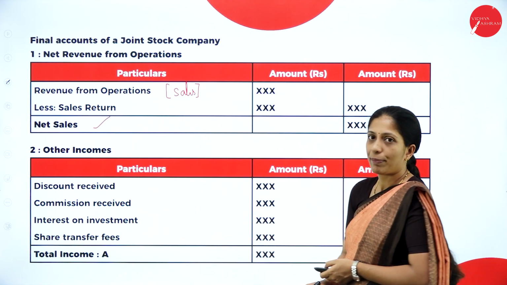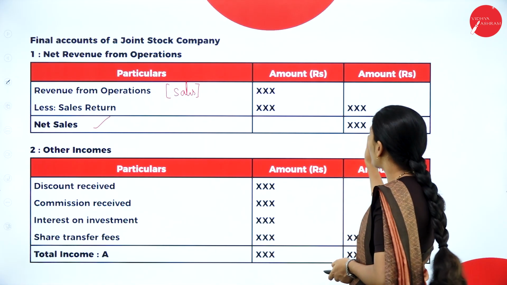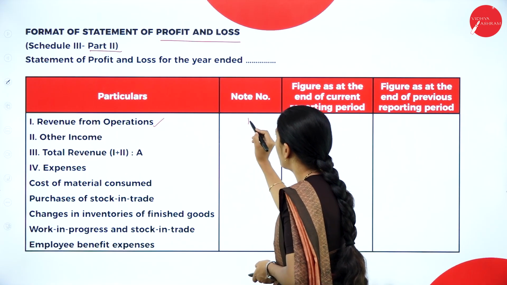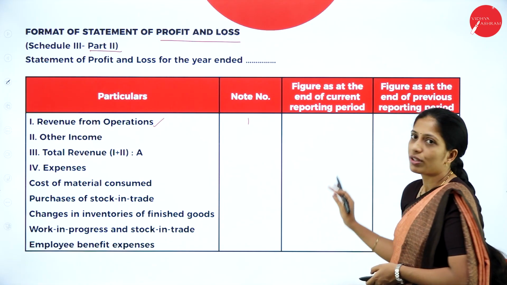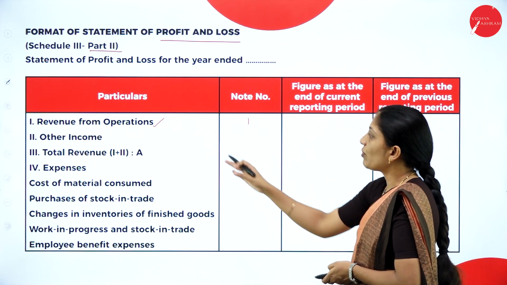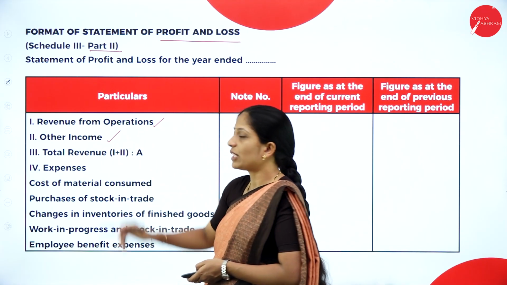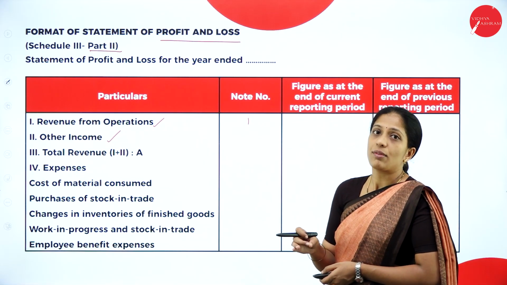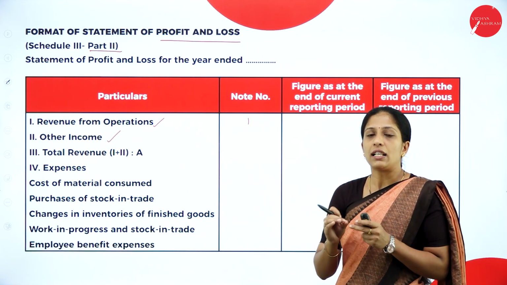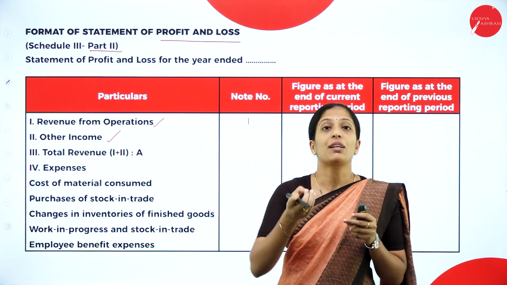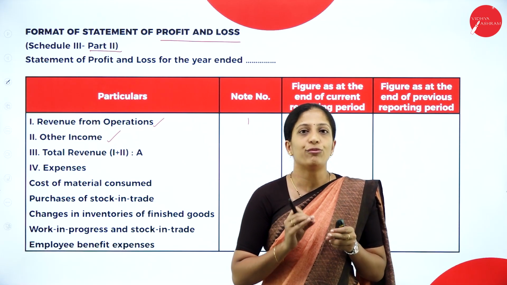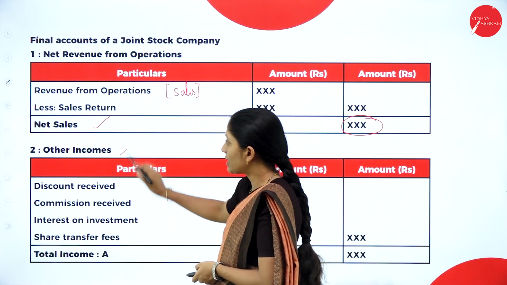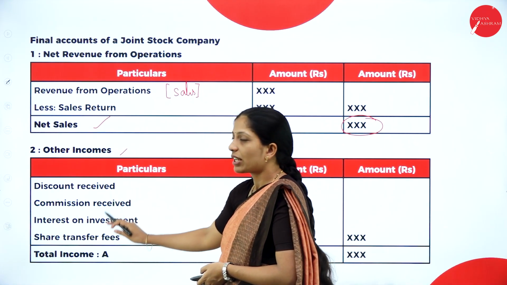So this is how you have to prepare a note. After preparing the note, whatever amount you get, you have to record here and write the note number 1, and write the amount in the amount column. In the same way, the second one is other income. Revenue from operation is the first one, second is other income. Now, let us see what items have to be recorded under other income. Other income, in the sense, is easy to identify: anything which is received would be an income for the company. That you have to record under other income. Now, other incomes. So this is note number 2. What are the items that you have to record here?